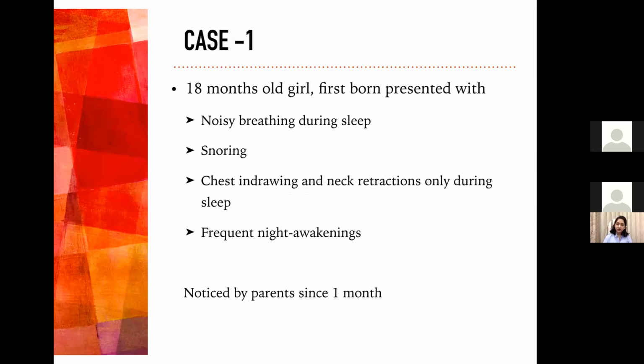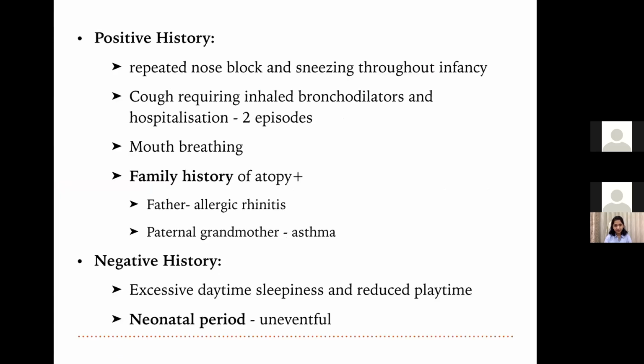So I want to start with a case. We had an 18-month-old girl, firstborn, who presented with noisy breathing during sleep, snoring, chest indrawing and neck retractions, which were there only during sleep, and frequent night awakenings. And these symptoms were noticed by the parents since last 1 month.